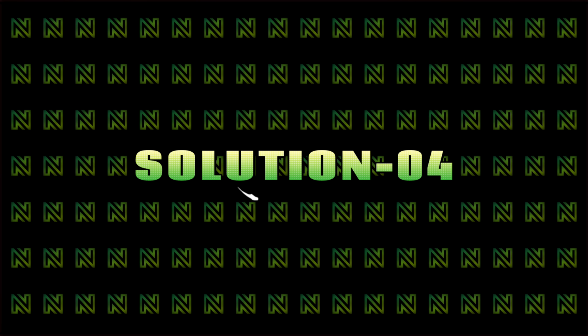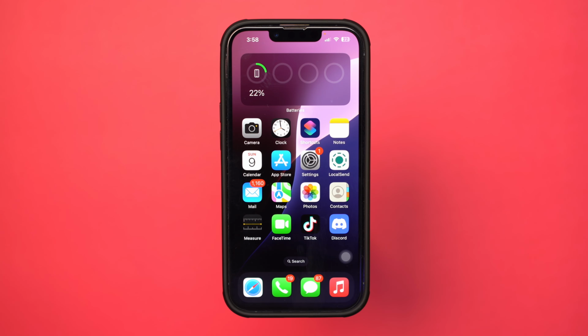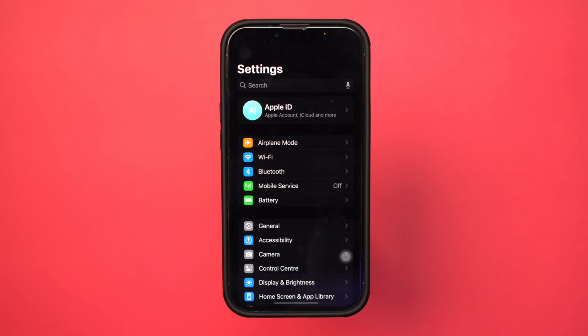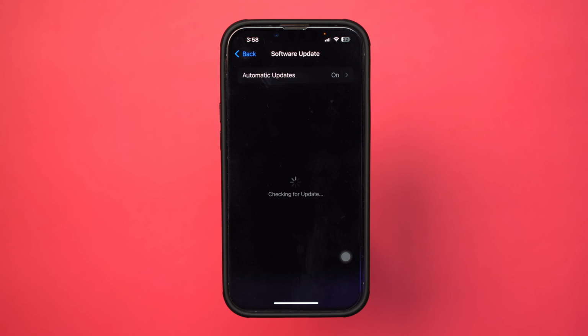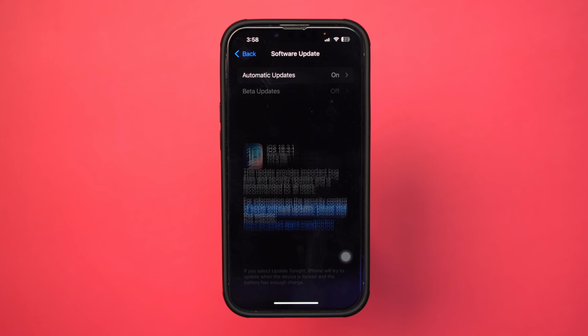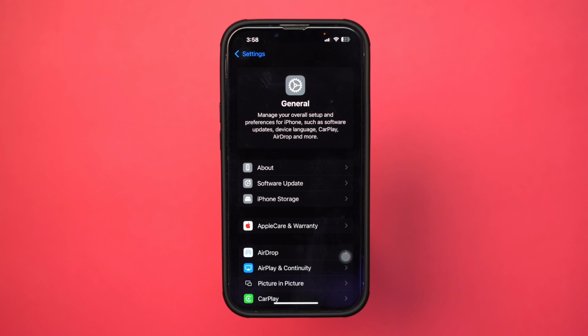Solution 4. Update iOS. Open Settings. Tap General. Tap Software Update. If an update is available, tap Download and Install. If there is no update, go back.